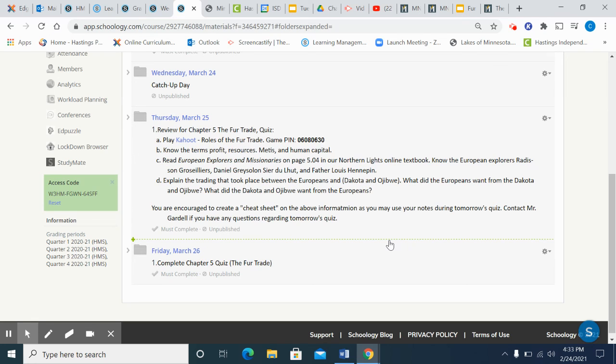The last small blurb is just stating that you can use your cheat sheet during the quiz tomorrow. But if you do have any questions as you're learning about these different things about the fur trade, please contact me and I will help you as fast as I can because I know you do have a quiz tomorrow on the fur trade.